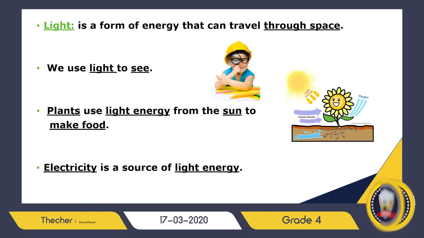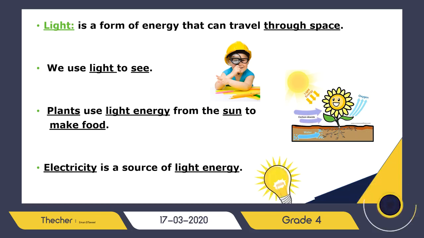Electricity is a source of light energy. So, for example, we cannot switch on the electric lamp without electricity, right? We cannot switch on the light bulb or the electric lamp without electricity. So electricity is a source of light energy. Not all kinds of light energy, not the sun, of course, but some tools or devices like the electric lamp, where electricity is the source.